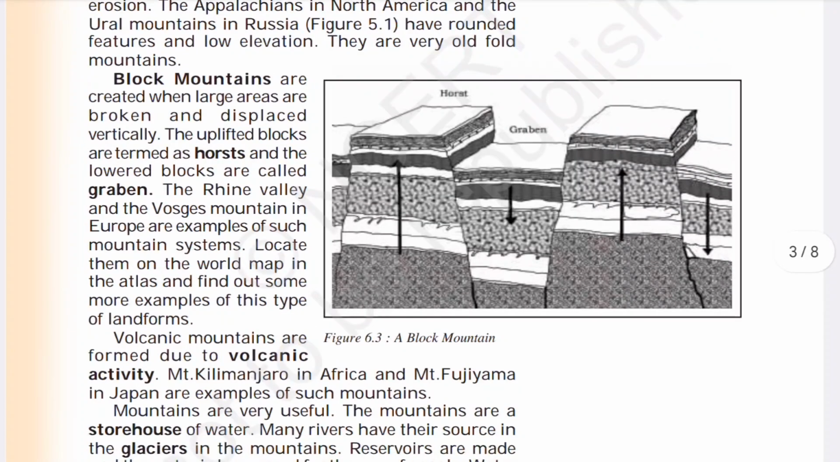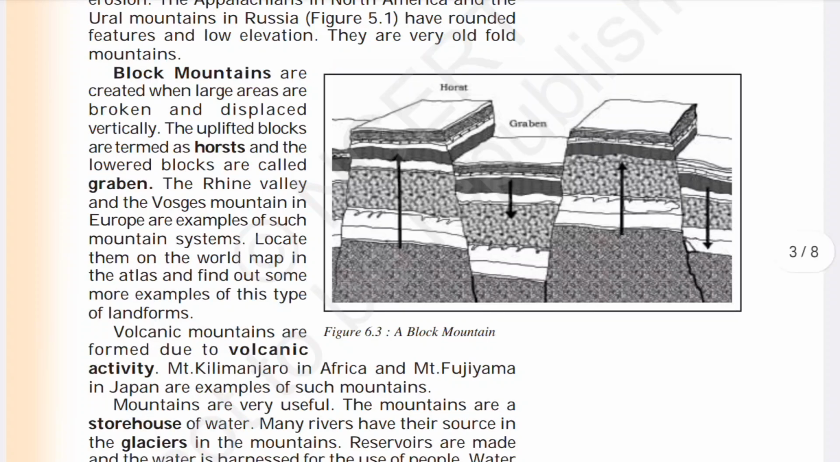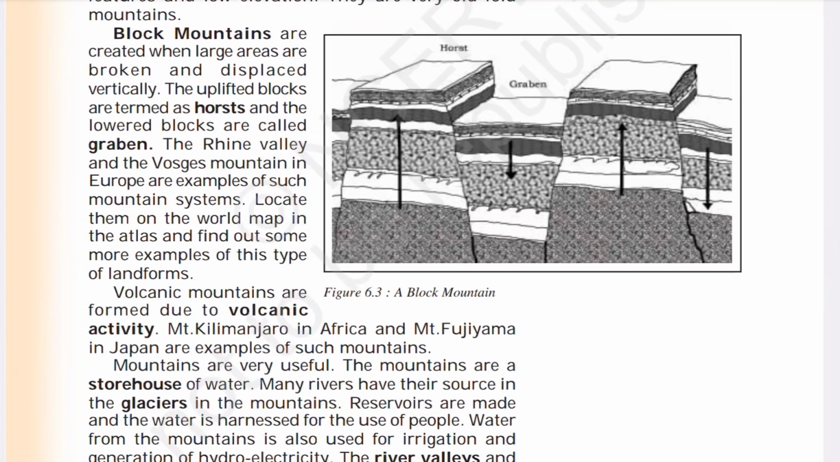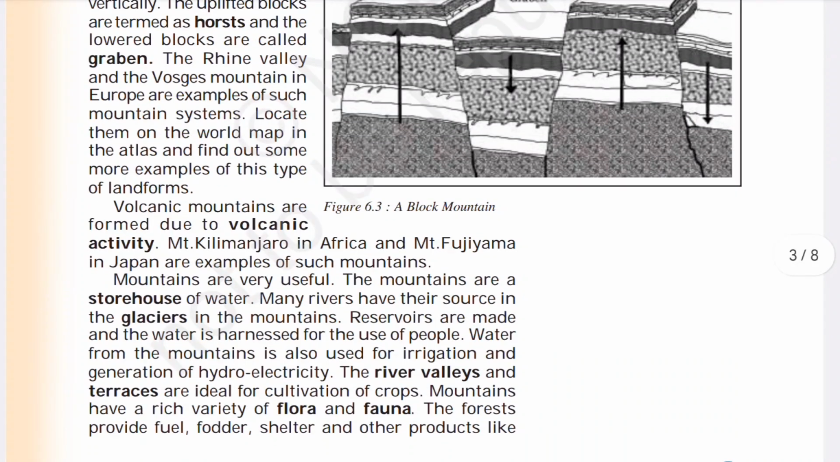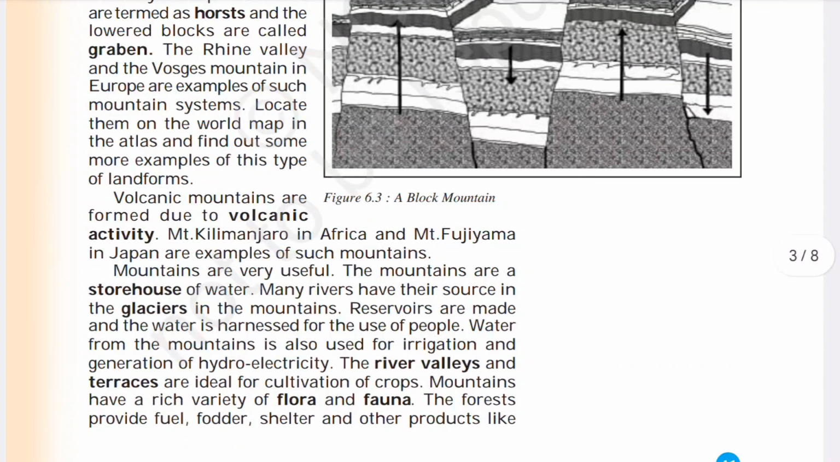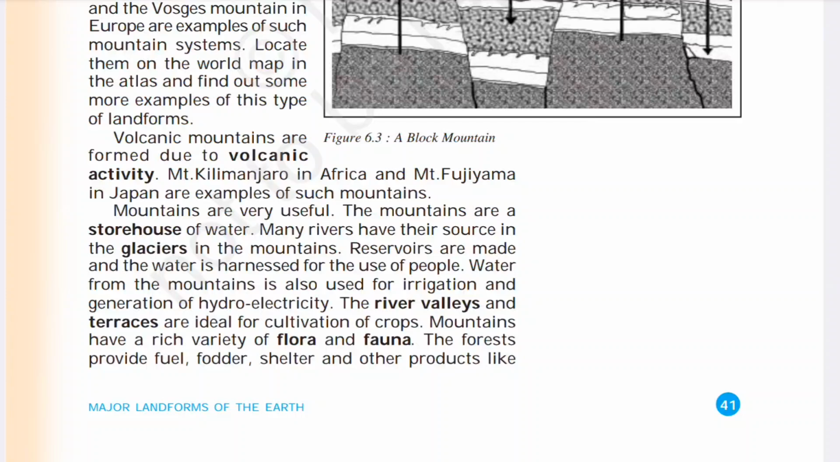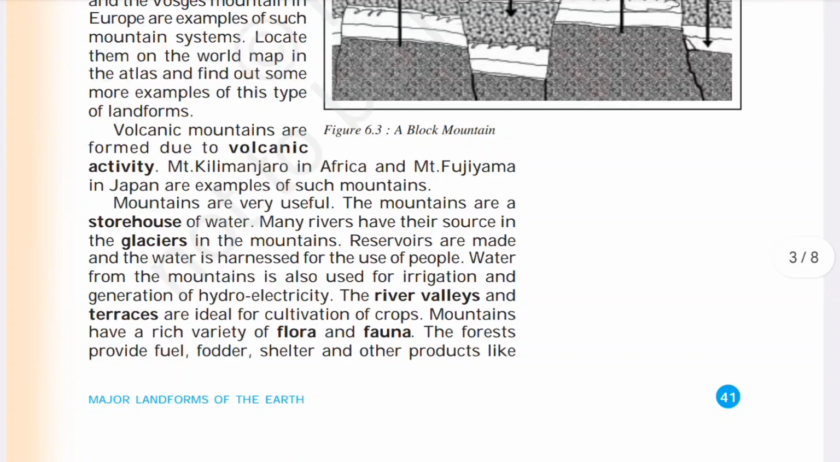Block mountains are created when large areas are broken and displaced vertically. The uplifted blocks are termed horsts and the lowered blocks are called grabens. The Rhine Valley and the Vosges Mountain in Europe are examples of such mountain systems. Locate them on the world map in the atlas and find out some more examples of this type of landform. Volcanic mountains are formed due to volcanic activity. Mount Kilimanjaro in Africa and Mount Fujiyama in Japan are examples of such mountains.